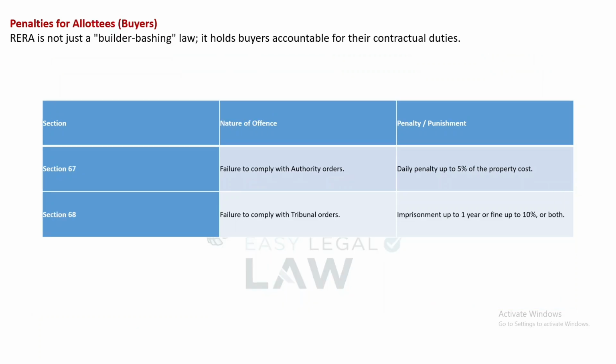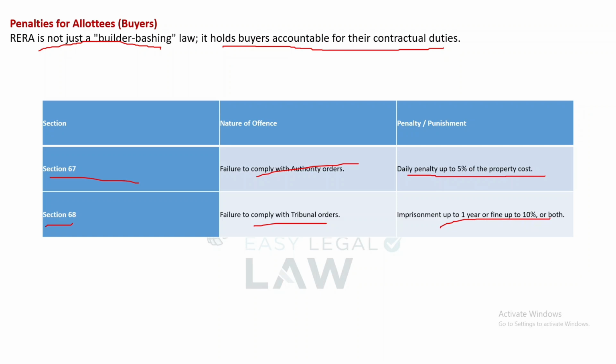Penalties for allottees, buyers. RERA is not just a builder-bashing law; it holds buyers accountable for their contractual duties. Under Section 67, failure to comply with authority orders: daily penalty up to 5% of the property cost. Section 68, failure to comply with tribunal orders: imprisonment up to 1 year or fine up to 10%, or both.